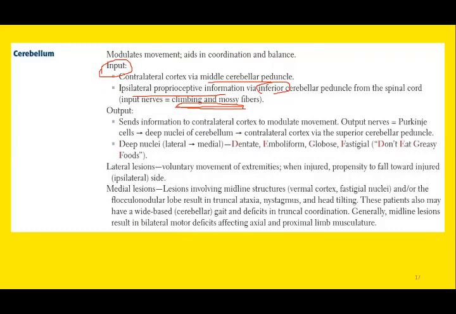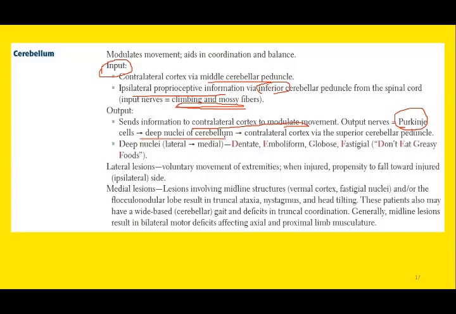And the output is sent to the contralateral cortex here. The output fiber is the Purkinje cells. Remember the cells, Purkinje cells. The signal transmission will be sent via these Purkinje cells to the deep nuclei of cerebellum.